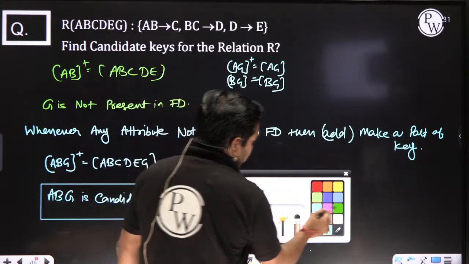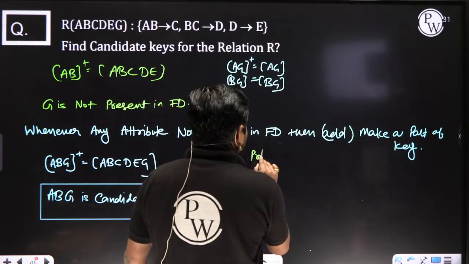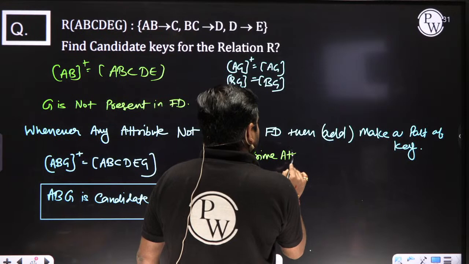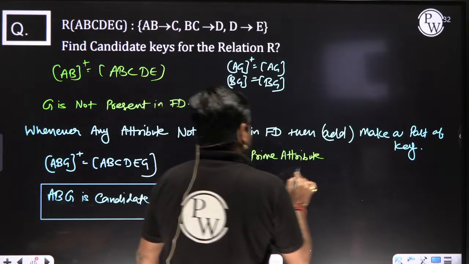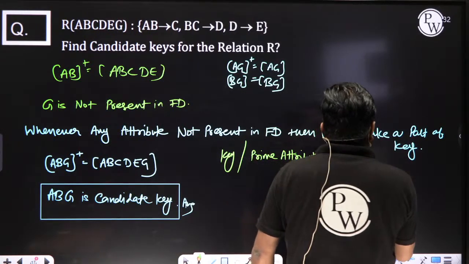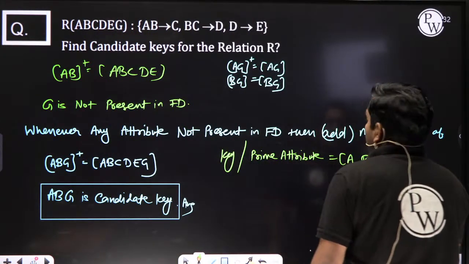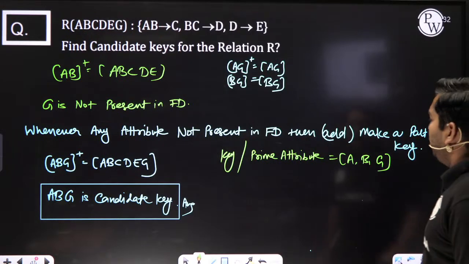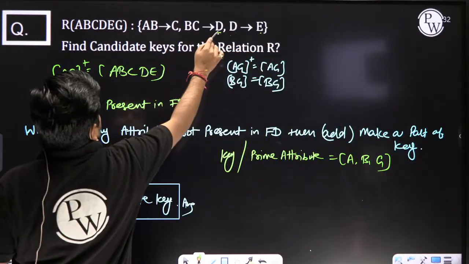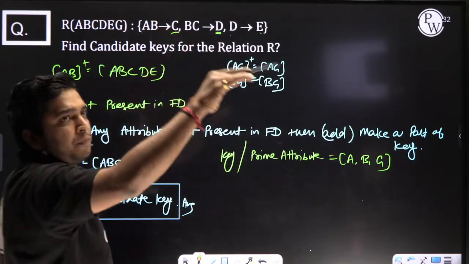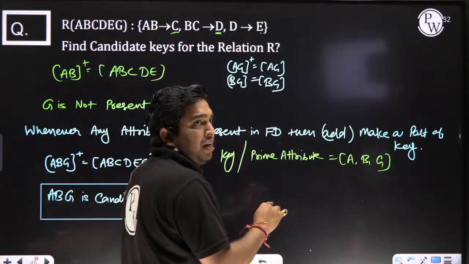Now, what are the prime attributes? Here, the prime or key attributes are A, B, G. Check whether multiple candidate keys are there. No, because neither A, B nor G is present in the RHS.